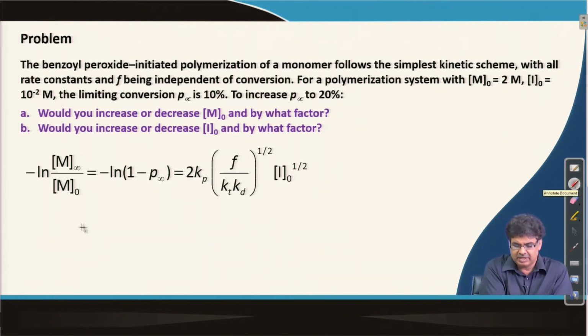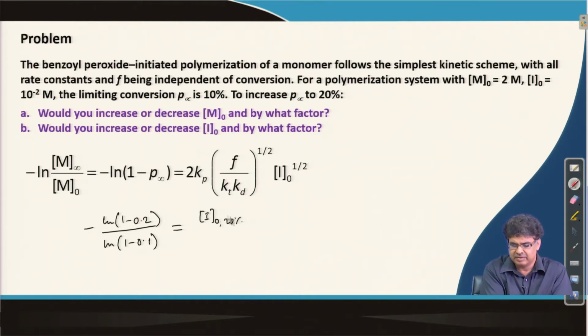So, we can write 1 minus 0.2, this is our target P infinity value required, and 1 minus 0.1, given by I naught at 20% conversion, 20% P infinity value, and I naught at 10%, to the power half.